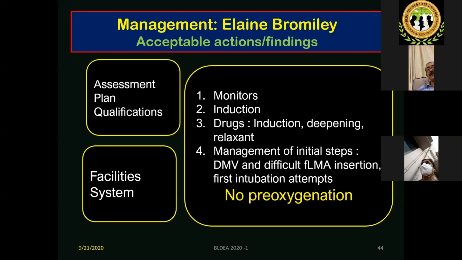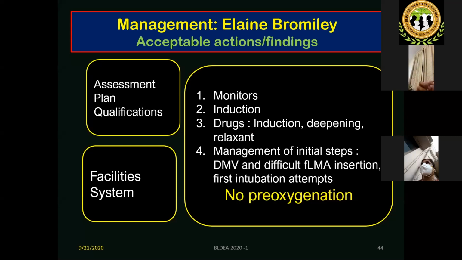Acceptable actions on the part of the anesthesiologist: his qualification was excellent, he was very experienced and reputed. Assessment and plan were accepted. Facilities and system, except that they didn't have an entry catheter, everything else was all right. Monitor, induction, everything was all right till the first intubation attempt. Management of the initial steps was okay.